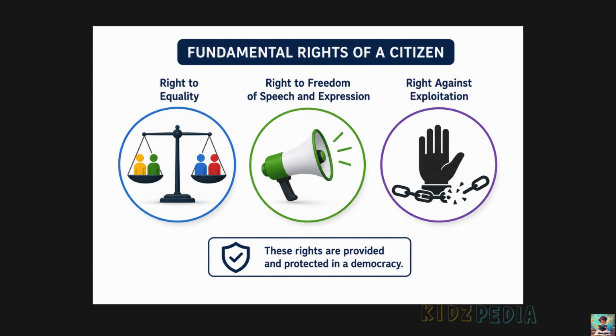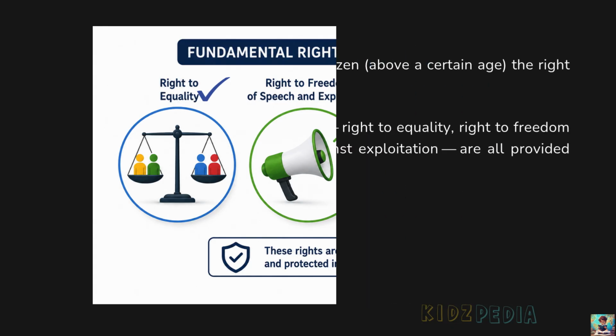Some important fundamental rights are right to equality, that is, everyone is treated equally, and right to freedom of speech and expression. People can express their thoughts and opinions freely, and right against exploitation, which means no one can be forced to work unfairly or be treated cruelly. These rights help people live with freedom, equality, and dignity in a democratic country.